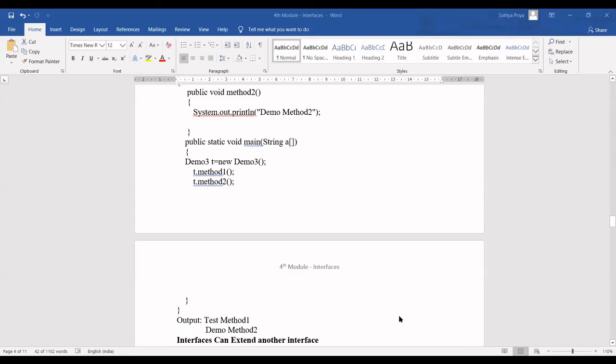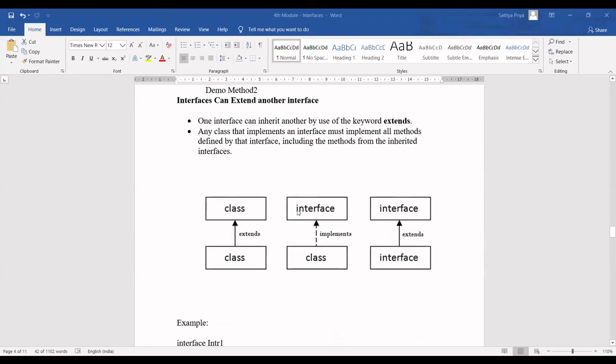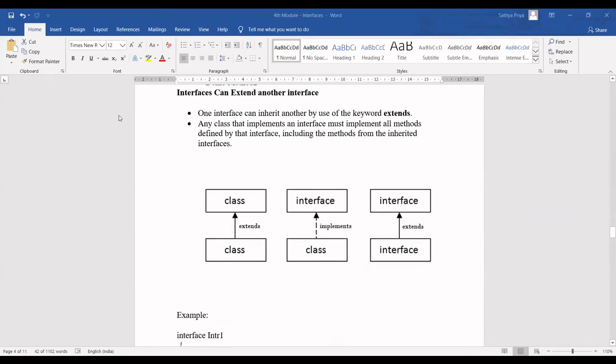So after partial implementation, the next concept is that interfaces can extend another interface. See this diagram, you can have an easy understanding. A class can extend another class. A class can implement an interface. One interface can be implemented by any number of classes. I'm just showing a class implements an interface. An interface extends an interface. An interface can extend any number of interfaces. Please clearly understand what I'm saying.